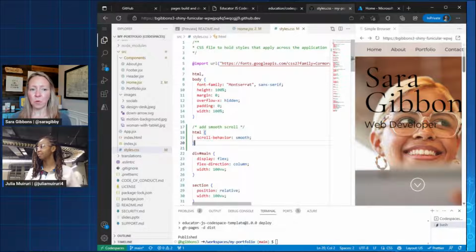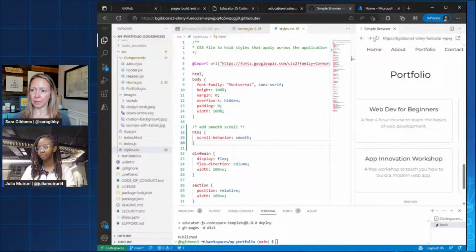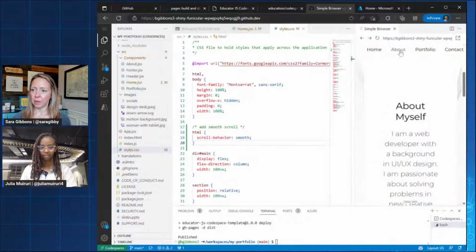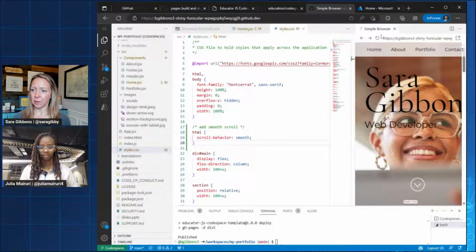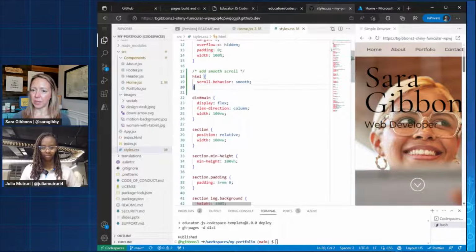And I think this is so cool too, because I don't know about you, Julia, but I'm not the best at CSS because I always forget it. So I love the fact that we can prompt it and it's like, there you go. Now, let me refresh this. And then I think if we go to about, oh, it's not smooth scrolling for us yet, but that's the way that you can add that in.